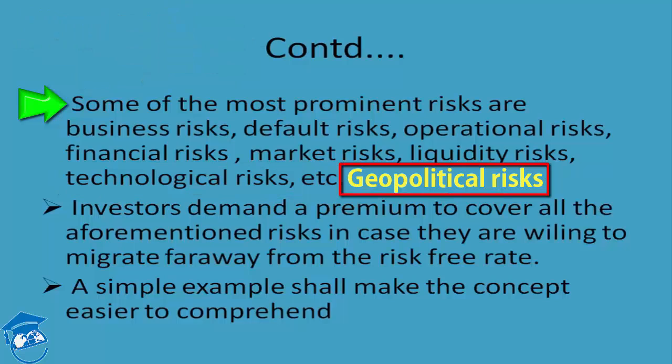Now, geopolitical risk. With every passing day we are seeing that nations are bidding against each other. They are not on very good terms. Some countries are fighting over oil, some over armaments. There is a lot of protectionism, embargoes are taking place. So these are some of the risks which come inherent with any business decisions, with which individuals and corporations have to live.